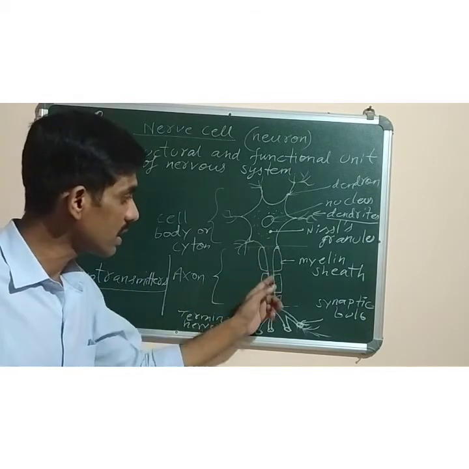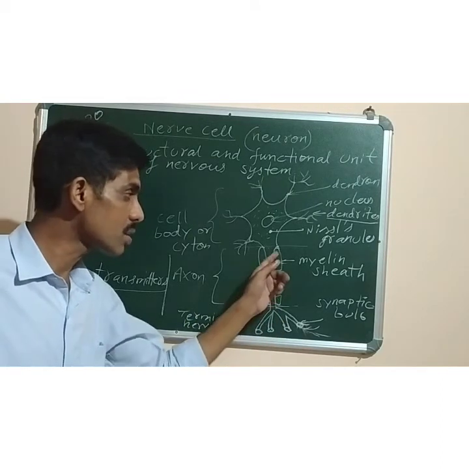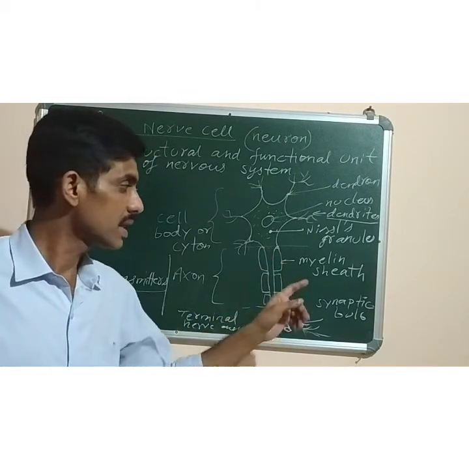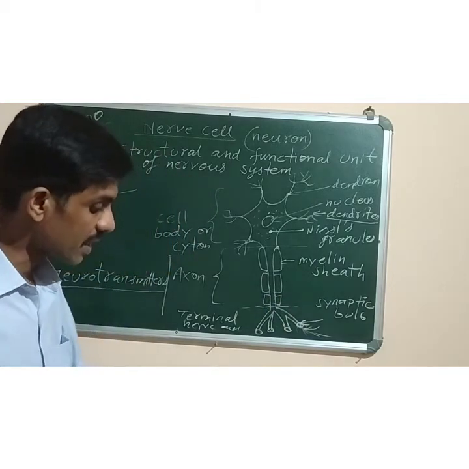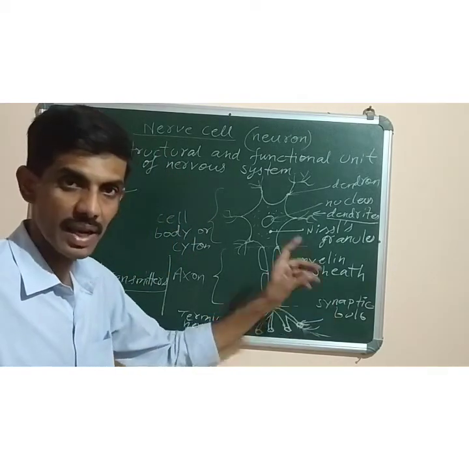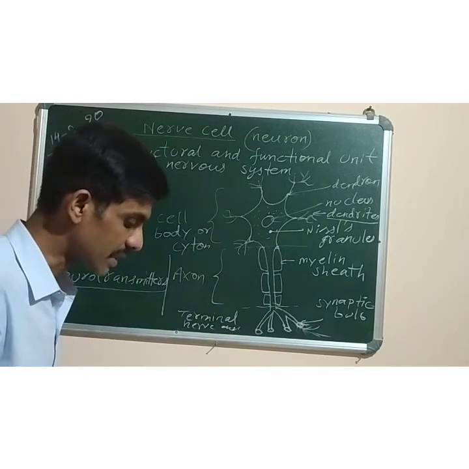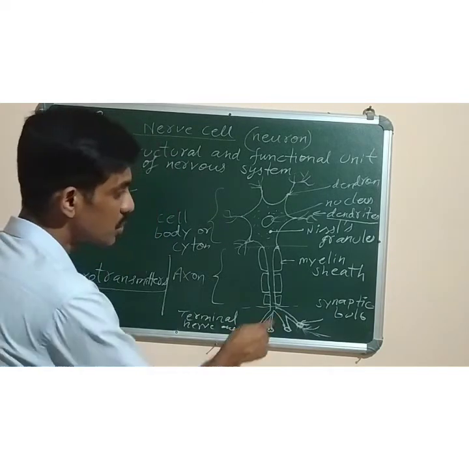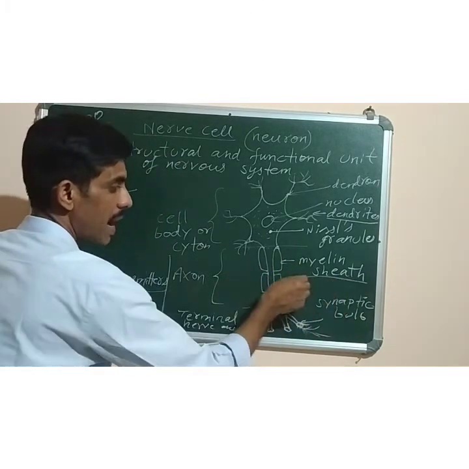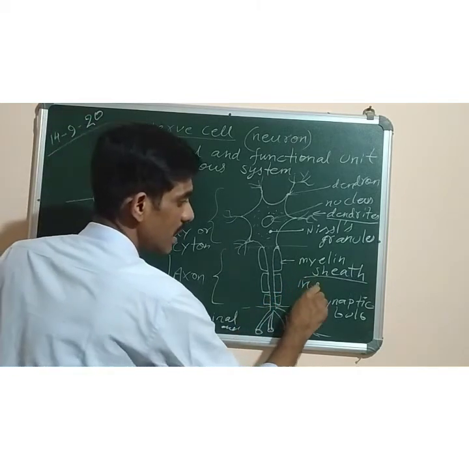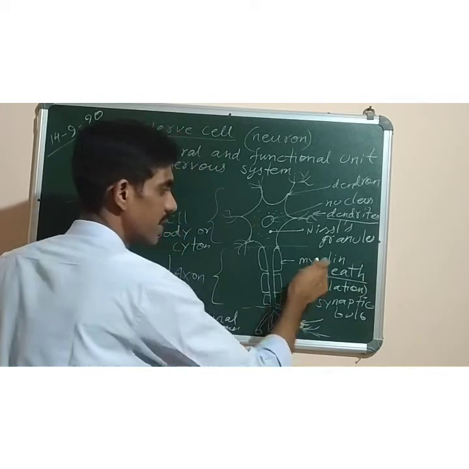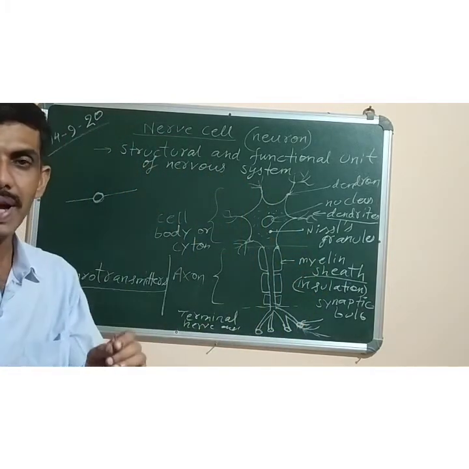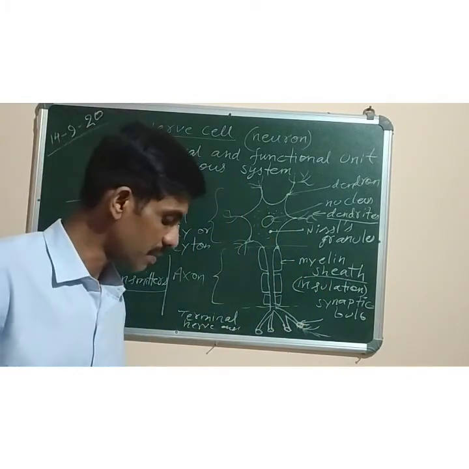Similarly, all these axons also have a covering around them. This covering is made up of a special type of fatty covering which is called myelin sheath. It provides insulation to the axon. The function of myelin sheath is to provide insulation. So what is the function of myelin sheath? It provides insulation to the nerve cells.